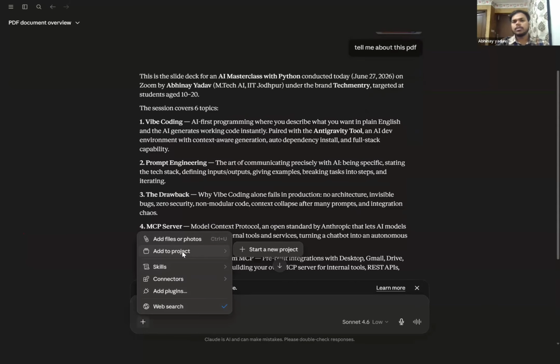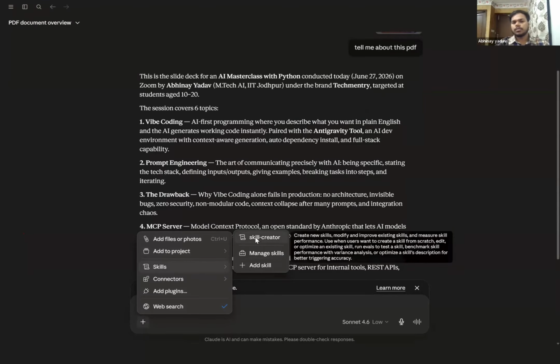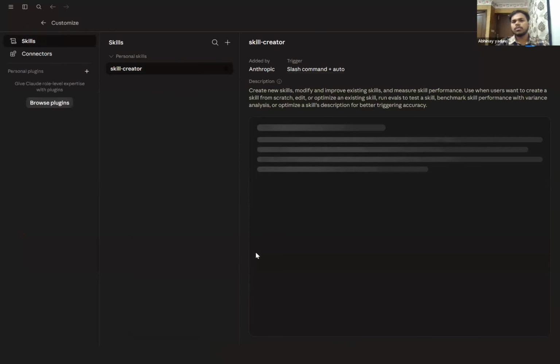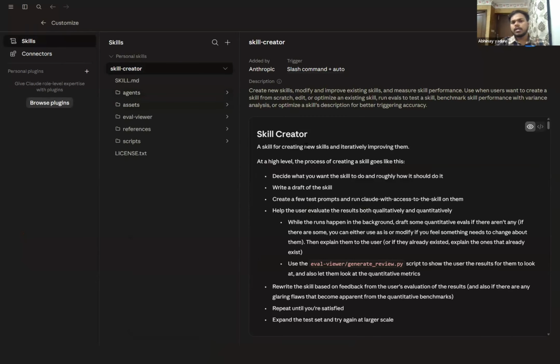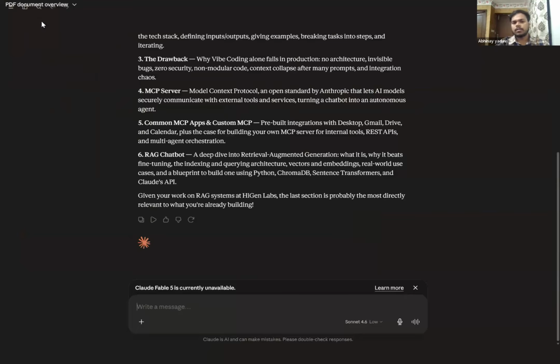Then the second is that, similar to Anti-Gravity, you can have your own project. You just make a folder, and in that folder, if you are making a website or any particular application, you can do it. Then one more thing is skills. What are skills over here? Let me show you. Let's say I want to have the manager skill, or you want to learn something, so a skill creator has been created over here. If you want to improve your existing skills, Claude has created some personalized things for you. You can browse those different skills and go with these as well.